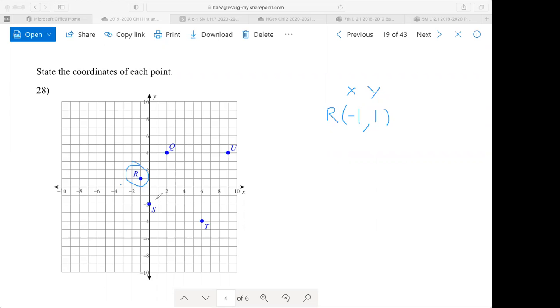Oh, look, we got a (0, 1) right here, S. We'll do S. So S, let's see, we're not going left or right at all. So if you don't go left or right at all, it's a 0. If you don't go up or down at all, the Y value is a 0. But here we're not going left or right, we're only going down, and we're going down 2. So down means negative. So (0, -2).